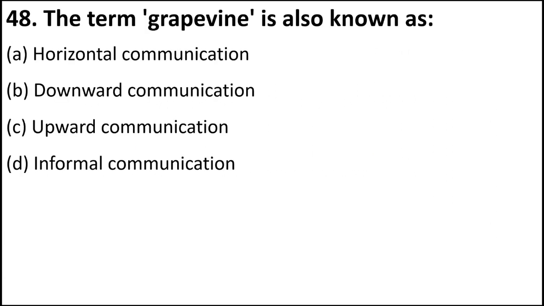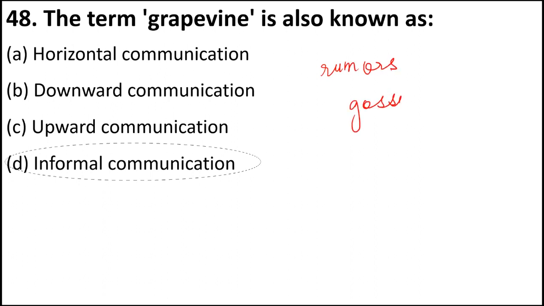Next is the term grapevine is also known as. So in organizational communication, there is a different type of communication which is called grapevine. It is not horizontal, nor downward, nor upward. It is a kind of informal communication which involves rumors or gossip. So it may not be true, but still this type of communication definitely exists in an organization.